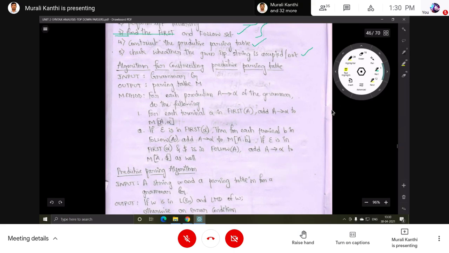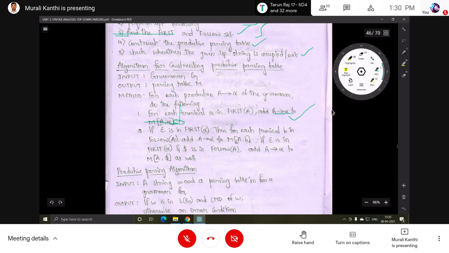Non-terminals are the rows and terminals are the columns. In that row, in a particular column, this production is added. Why in this column? Because that symbol is there in the first set. Okay, there is one rule. And the next: if epsilon is in first of alpha, then for each terminal B in follow of A, add this A implies alpha to this entry.